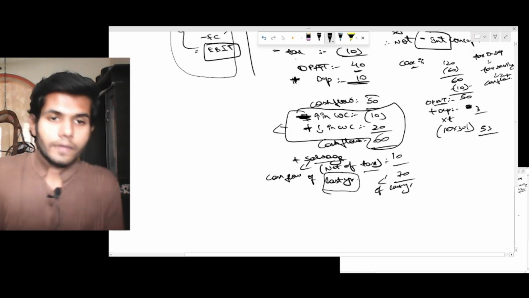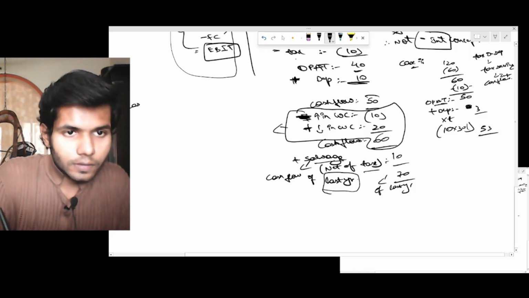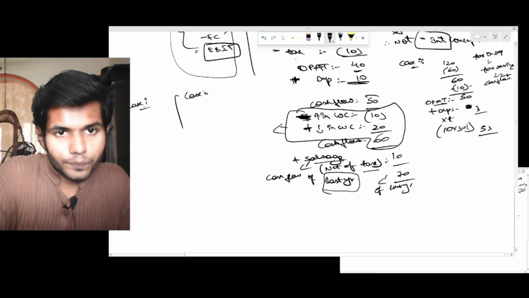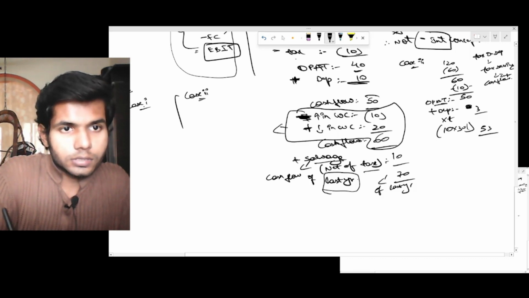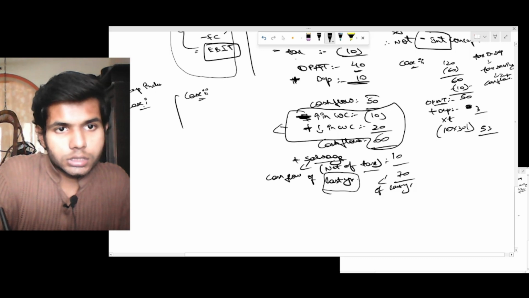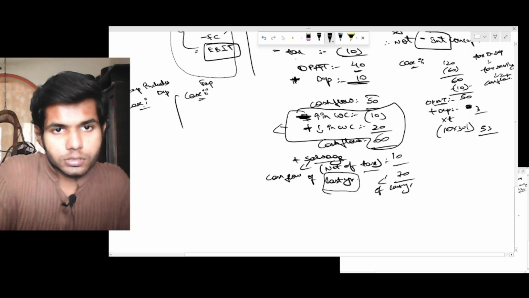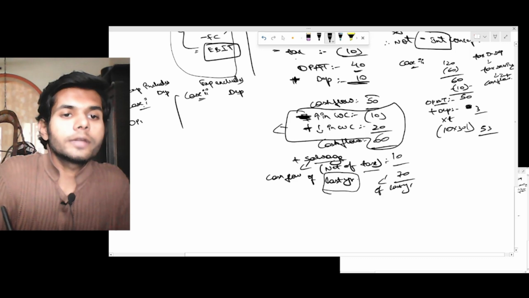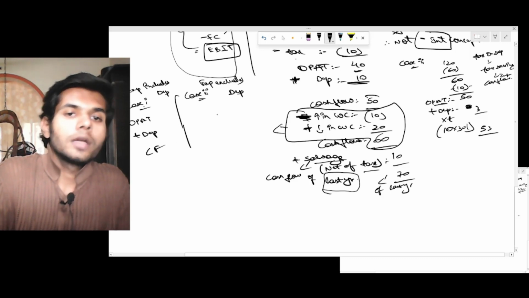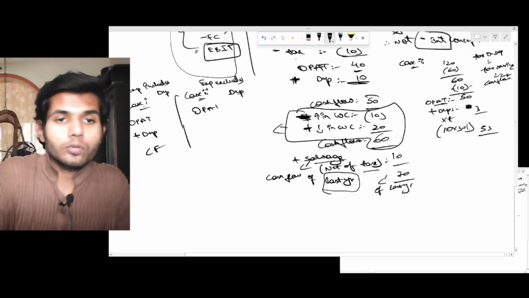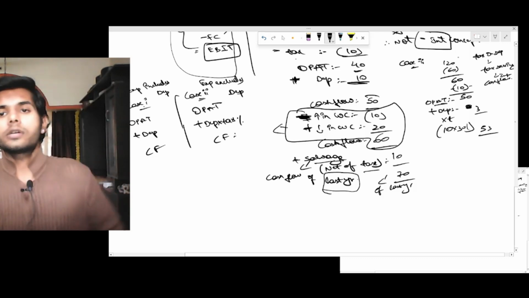What we did, we have actually taken two cases. Case 1, case 2. Expense includes depreciation; expense excludes depreciation. If expense is inclusive of depreciation, from operating profit after tax, we need to add back depreciation to arrive at cash flow. If expense is exclusive of depreciation, from operating profit after tax, we need to add back depreciation into tax rate to arrive at cash flows. I hope we are clear.